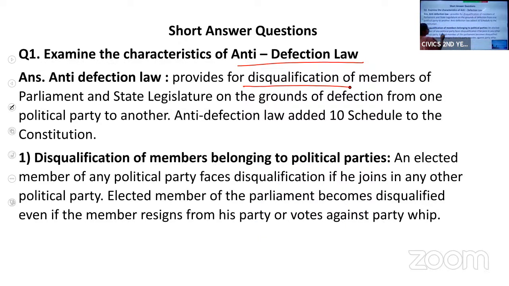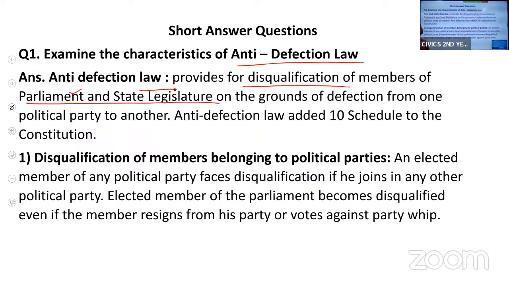So, the anti-defection law provides for the disqualification of the members of parliament and the state legislature after getting elected. After getting elected, if they are changing their party, then they are betraying the people. They are betraying the trust of the people. So, they can be disqualified as a member of parliament and state legislature.